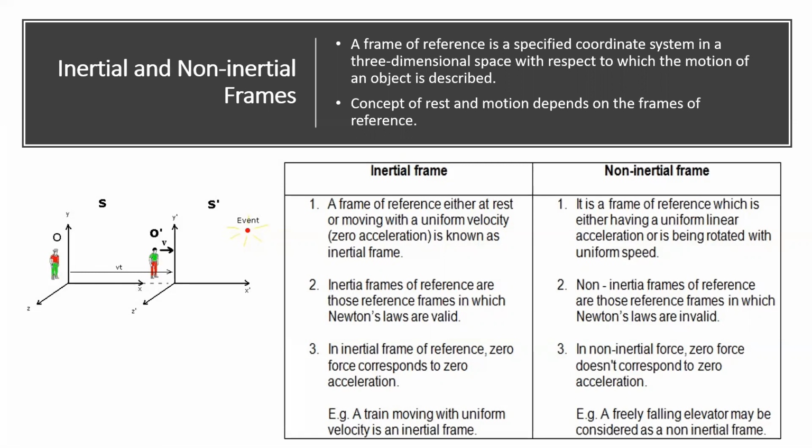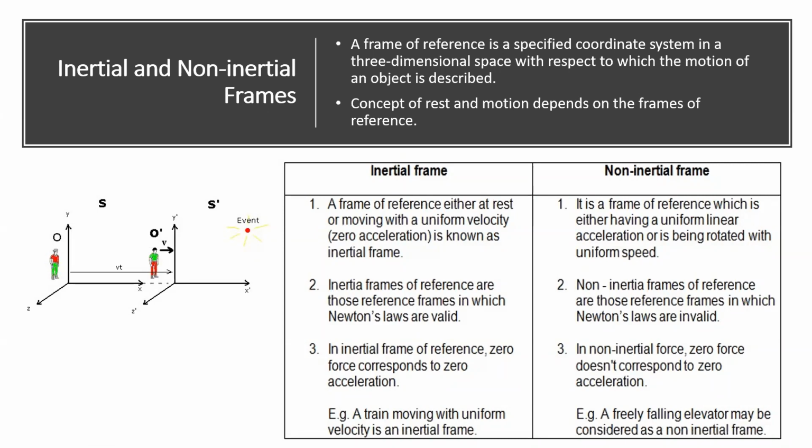He has visualized his X, Y, and Z axes, and he can tell the position of a tree. Now the train in which Abdul is traveling, suppose it is traveling with a constant velocity v, or if the train is at rest in the railway station, in those two cases we can call Muhammad Zaman's frame of reference and Abdul's frame of reference inertial frames.